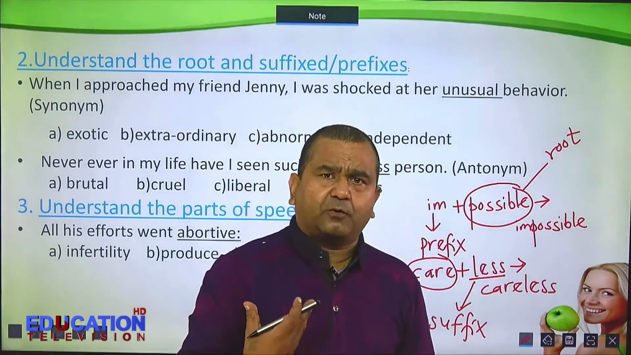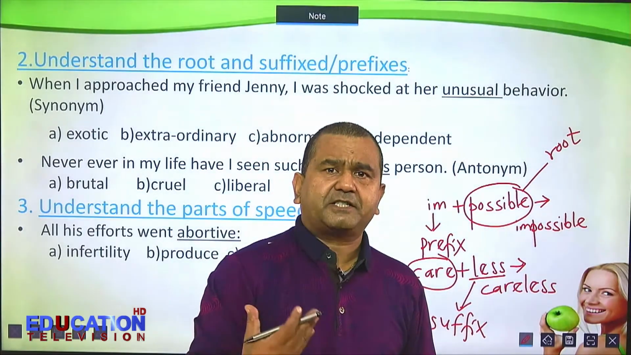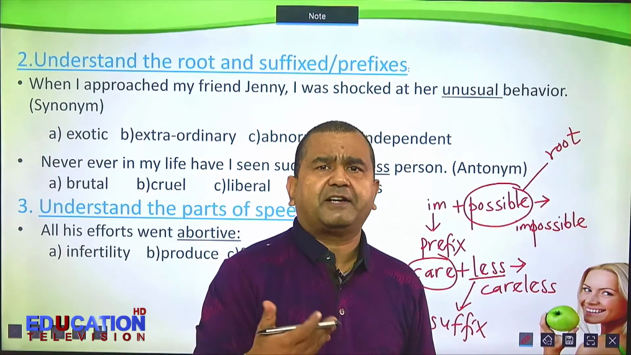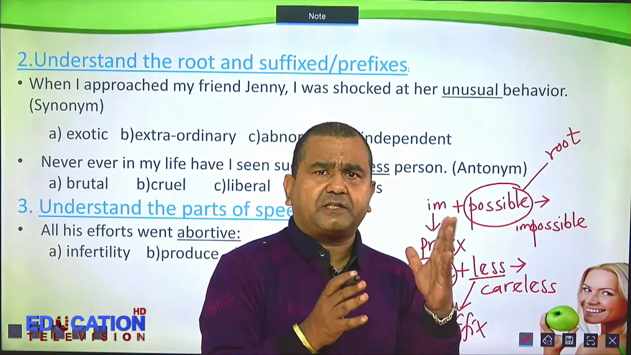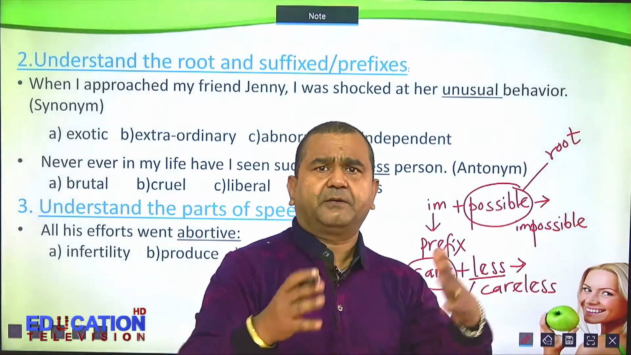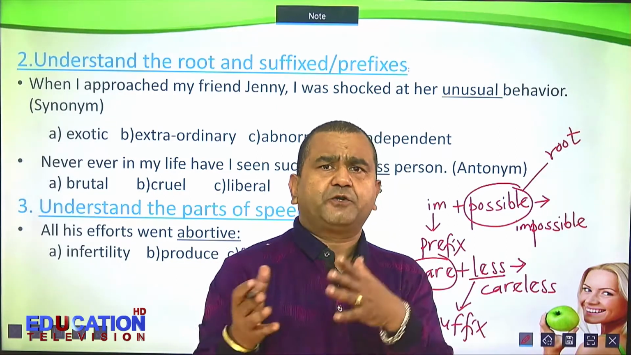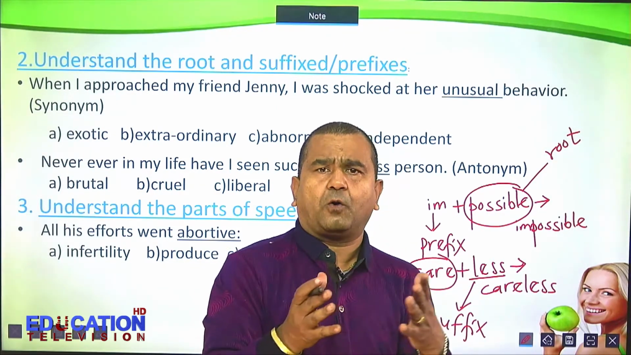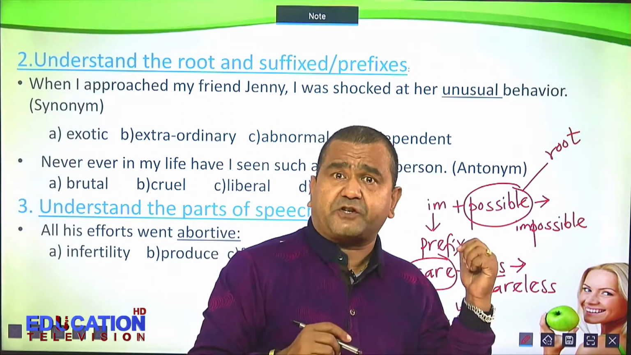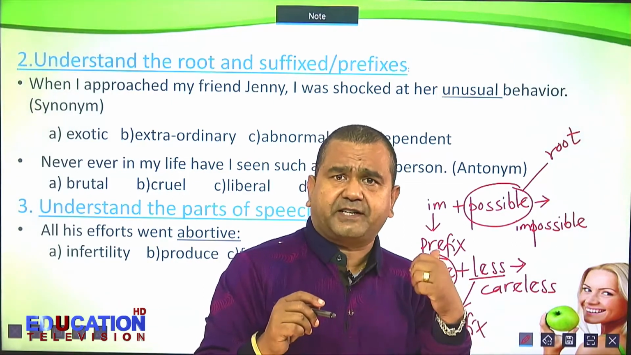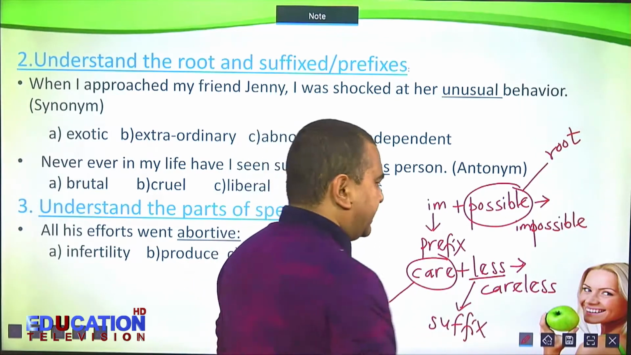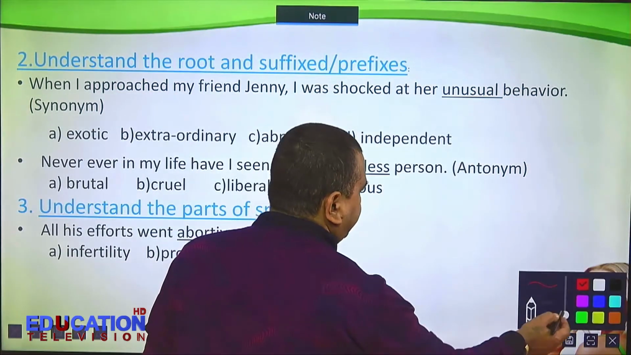When you understand word formation, or when you understand suffixes and prefixes, it is easy for you to find synonyms or antonyms, because certain suffixes give certain meanings. Similarly, certain prefixes give certain meanings. So once you know the root and suffixes or prefixes, you can easily make out and select the correct answer. How is it? Let us see with examples. That would be better.